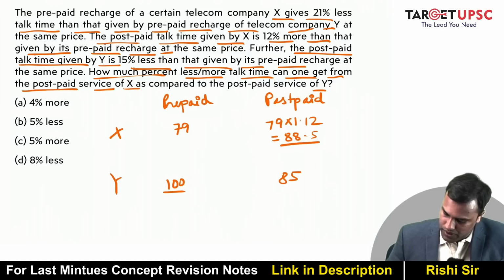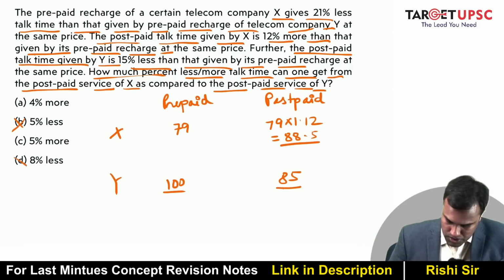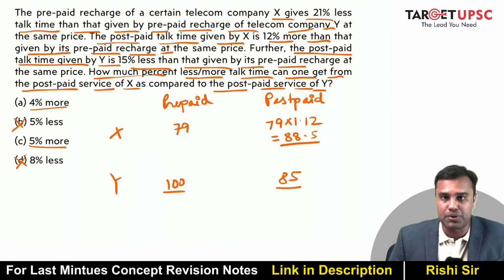What is postpaid of X? 88.5 versus the postpaid of service Y. Postpaid of service Y is 85. Now 88.5 is more than 85. So my answer is definitely more. So all these less options are gone. So either it's 4% more or 5% more.